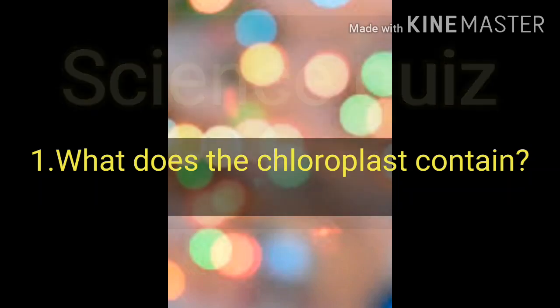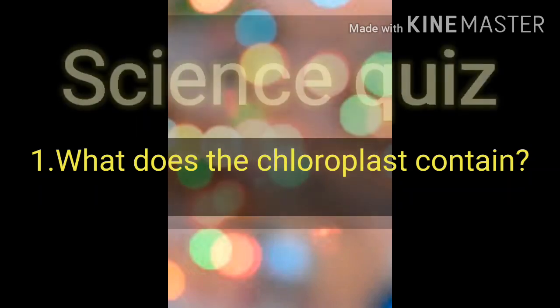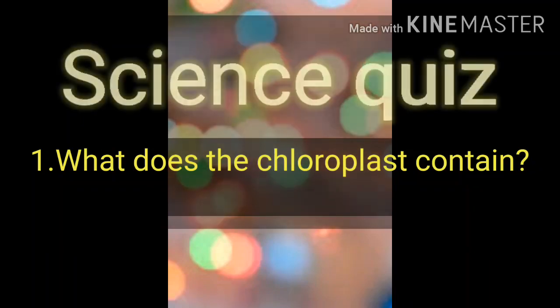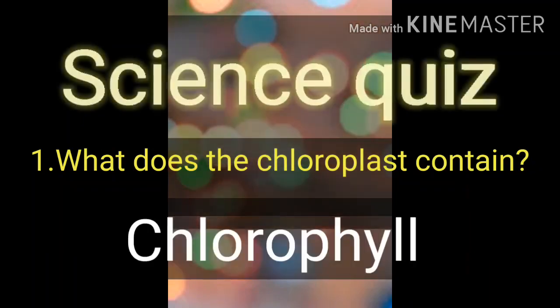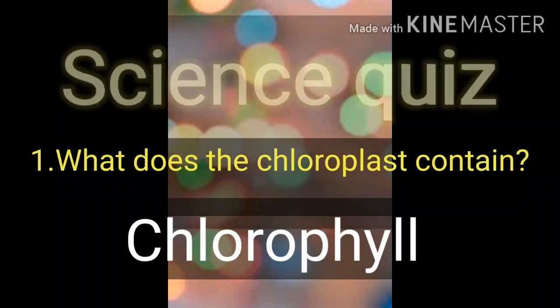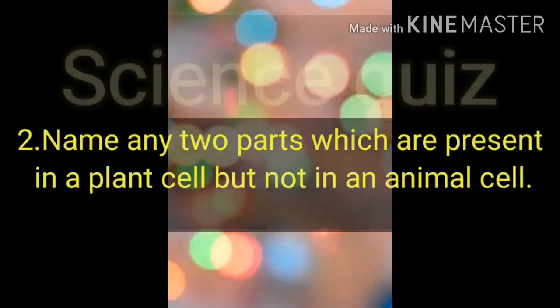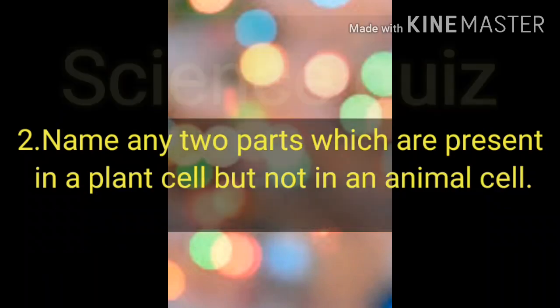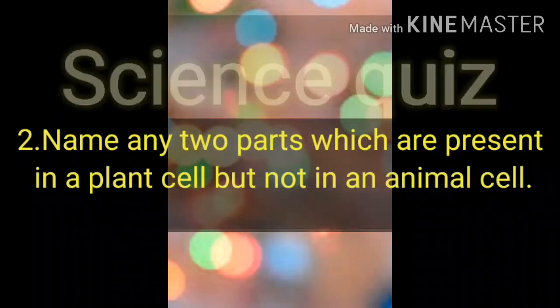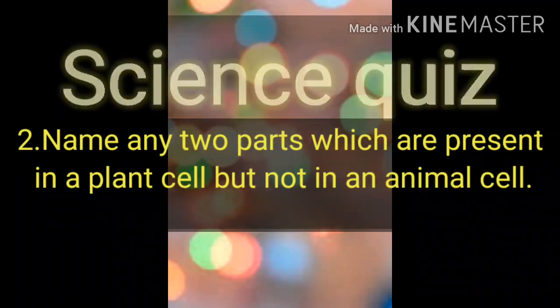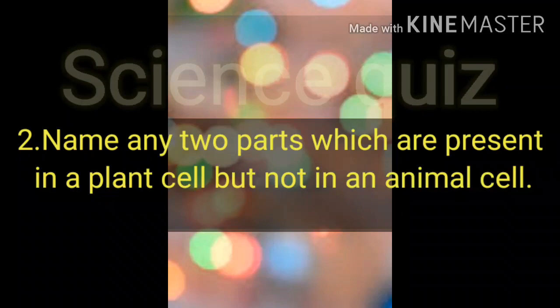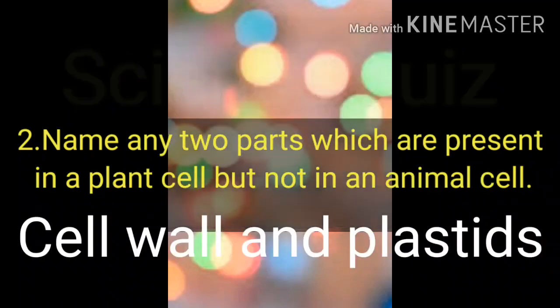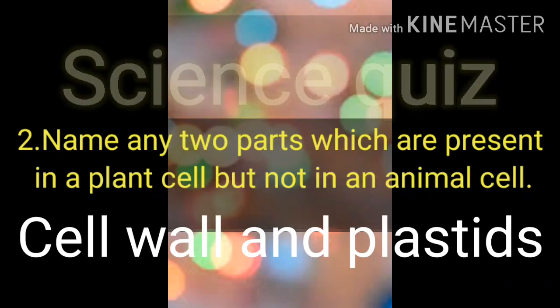Science quiz now. Question number 1. What does the chloroplast contain? The answer is chlorophyll. C-H-L-O-R-O-P-H-Y-L-L. Question number 2. Name any two parts which are present in a plant cell but not in an animal cell. And the answer is, yes, it is cell wall and plastids.